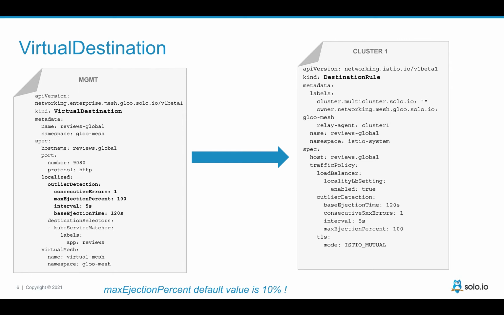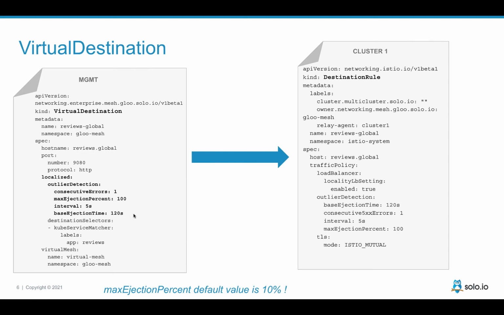So here you specify when I want to fail over, right? So if I have at least one error, then I want 100% of the requests going to the other cluster, and after 2 minutes, if I can contact the local one normally, I will just fall back automatically. So here what I show is that it's very easy to configure, you see, with this YAML.